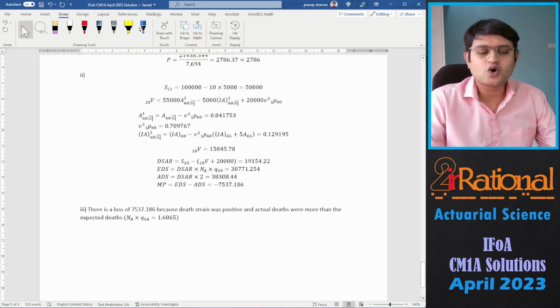So we'll say there is a loss of 7,537.186 because death strain was positive and actual deaths were more than the expected deaths. That was 1.6 and the actual deaths were 2 deaths.